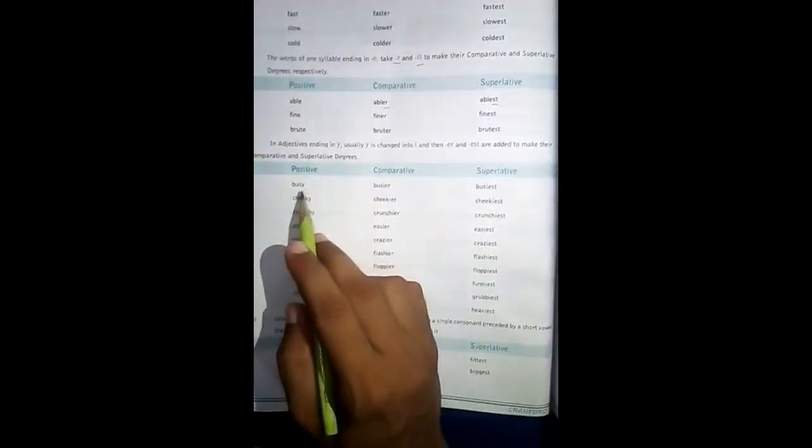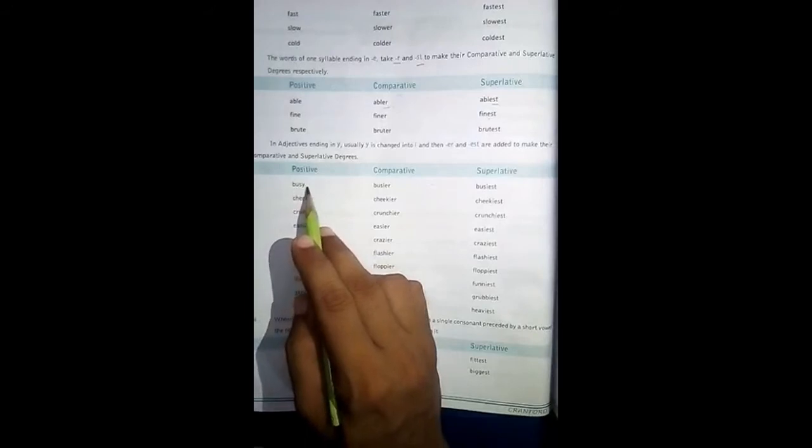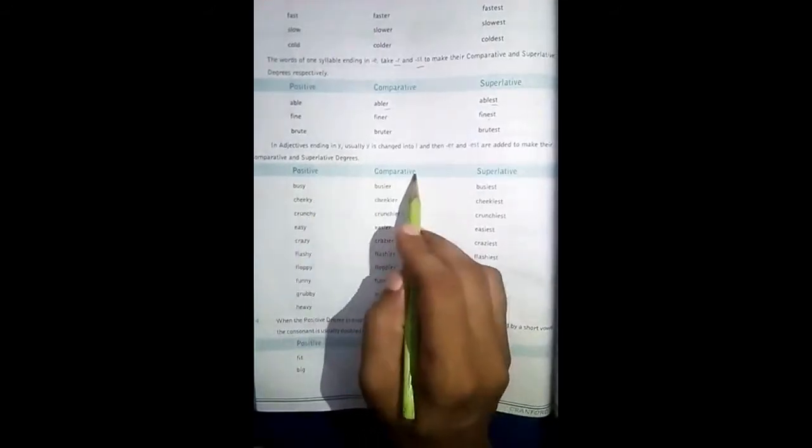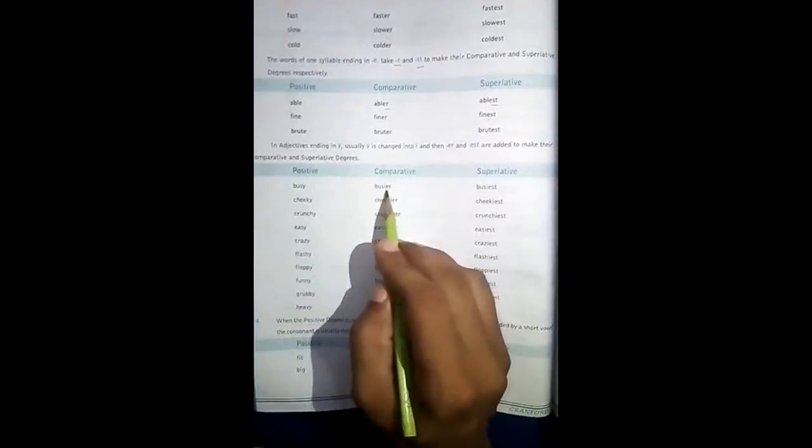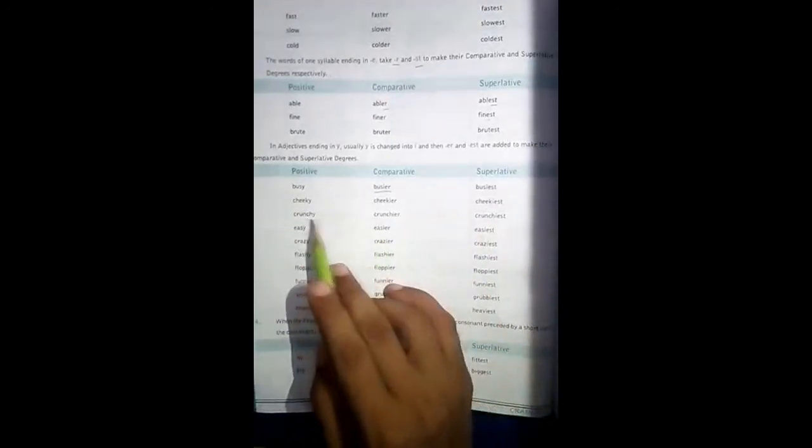Now look at its example, busy. You see busy, so y comes in the end. So in order to make its comparative we omit y and you see ier as its comparative and iest for its superlative. Cheeky, cheekier, cheekiest. Crunchy, crunchier, crunchiest.